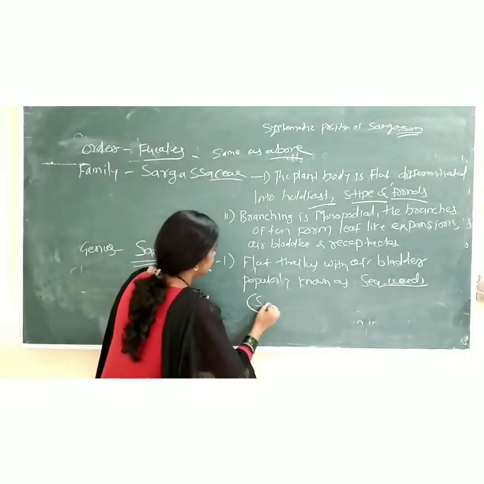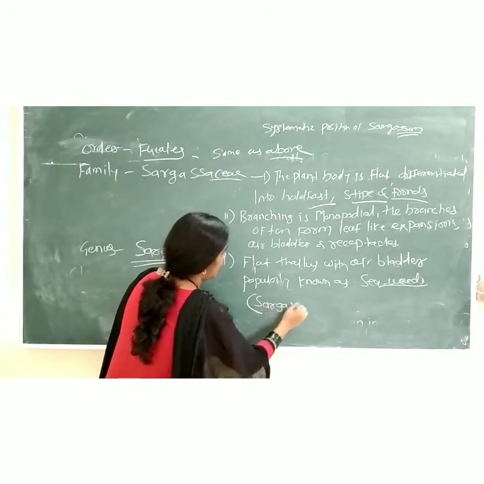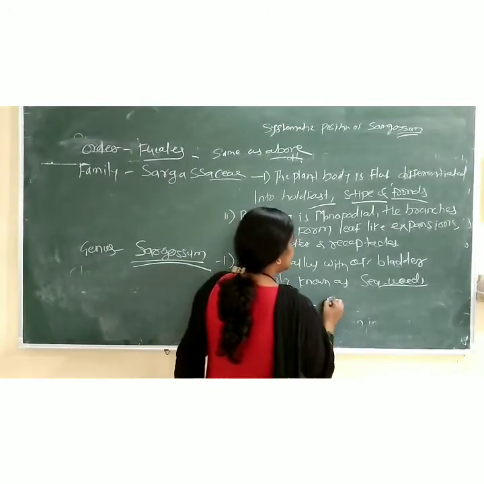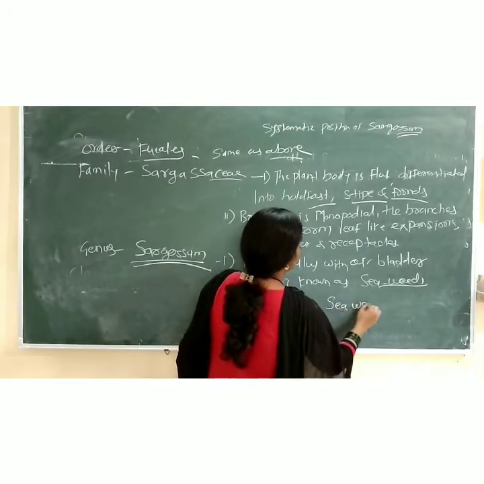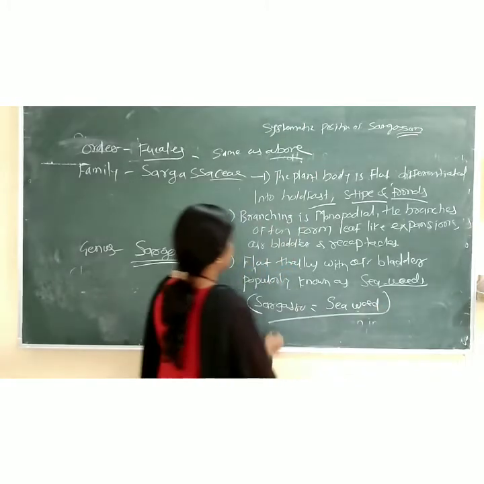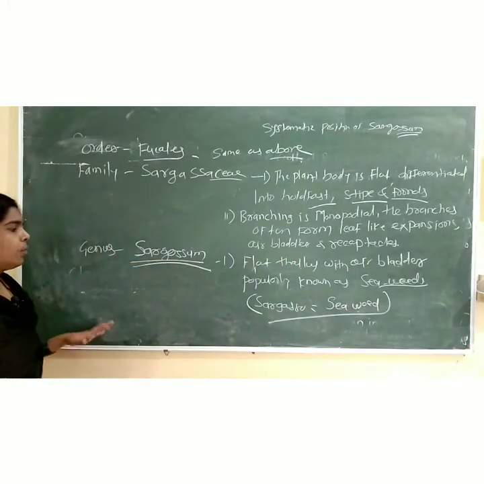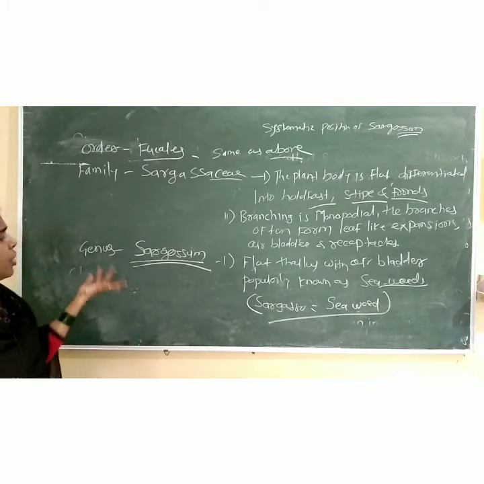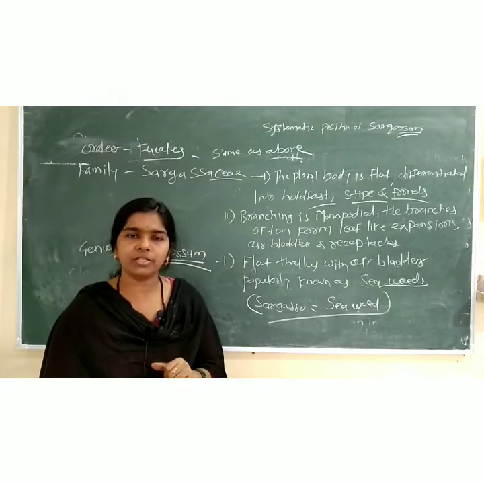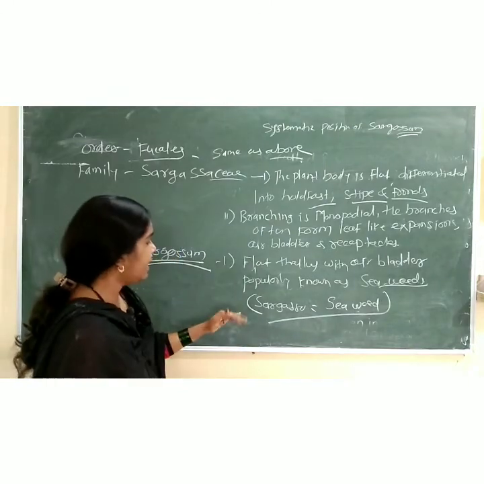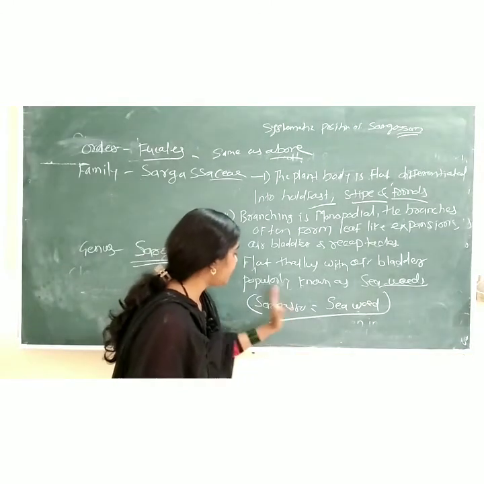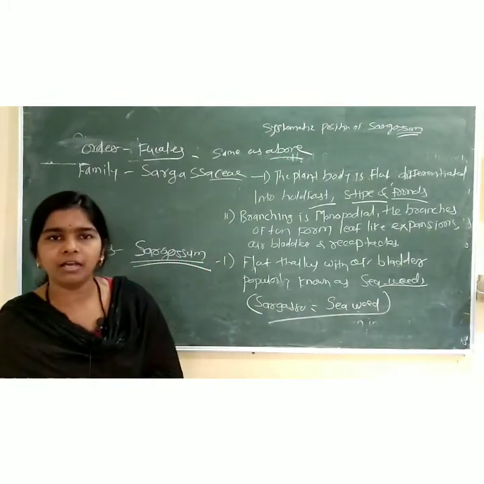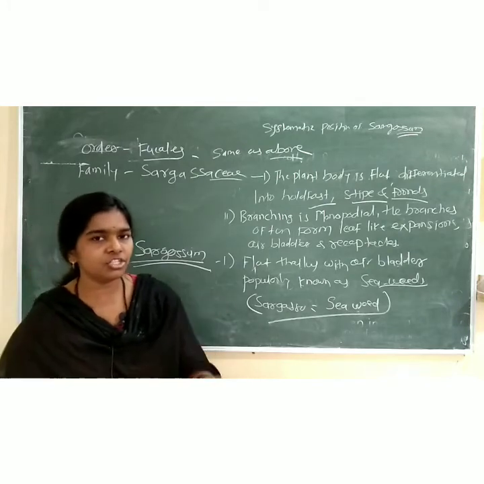Sargasso is equal to seaweed, right? Seaweed. So Sargasso, seaweed. Why? The genus Sargassum is called Sargassum because first it is macroscopic, right? And in the language, that is Sargasso. The meaning of the word Sargasso is seaweeds, found in the sea, and that's why the genus Sargassum.